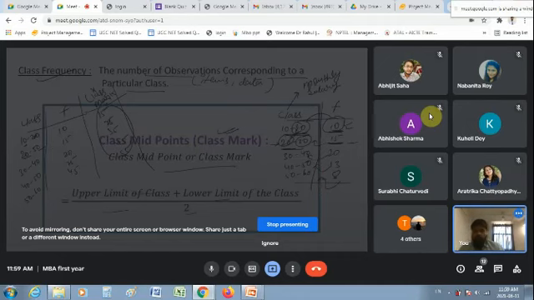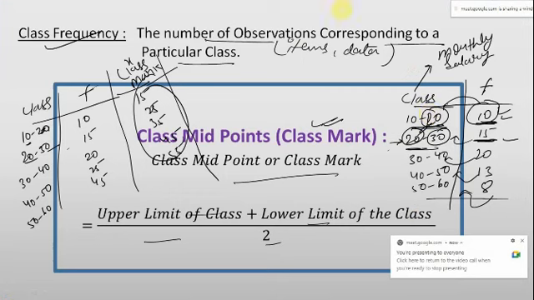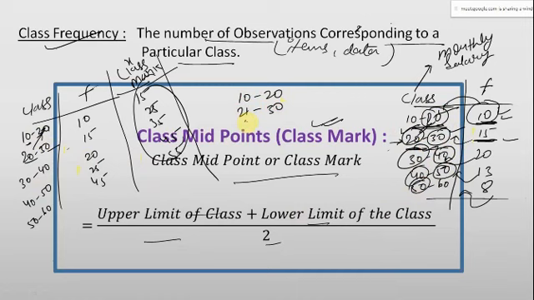Right. So this upper limit and lower limit, we add them together, and we have discussed this. I was telling you that whenever I have taken the example, I always took it like this: if this is 20, this will also be 20. If this is 30, this will also be 30. If it is 40, this will also be 40. If it is 50, this will also be 50. Always in my examples I have taken this, but there might be chances that it is different, isn't it? It can be.